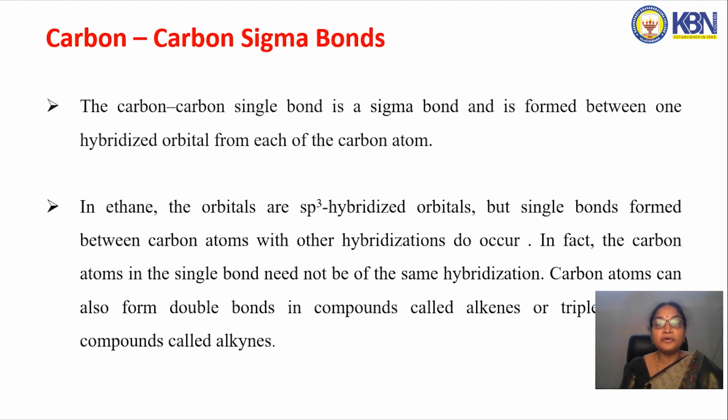But in the case of unsaturated hydrocarbons, the valency 4 of carbon is satisfied with both sigma and pi bonds. Examples for unsaturated hydrocarbons are alkenes and alkynes. In alkenes, the carbon is in sp2 hybridization, and in alkynes, the carbon is in sp hybridization. But in alkanes, the carbon is in sp3 hybridization.